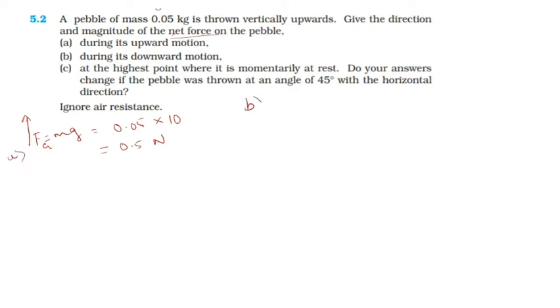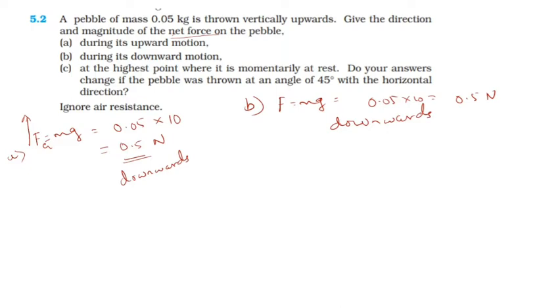And B was during the downward motion. That was about the magnitude. What about the direction? The gravitational force is always directed downwards. The force is acting downward. During the downward motion also it is under the action of gravity only. Again it is m into g, so 0.05 into 10. Again you get the same thing, 0.5 Newton, which is again acting downwards.